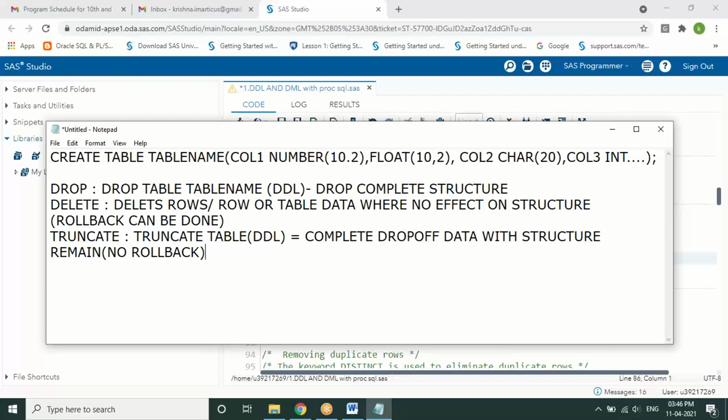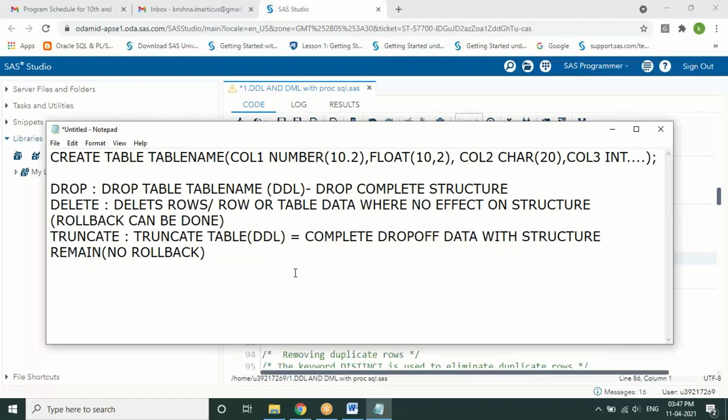Here is one more difference. Truncate will delete all the records in a table, not an individual record. But delete we can do based on a condition, one or more rows. That's what I've written: delete row or rows or table data completely. Whereas with drop, the complete table data will be dropped off.